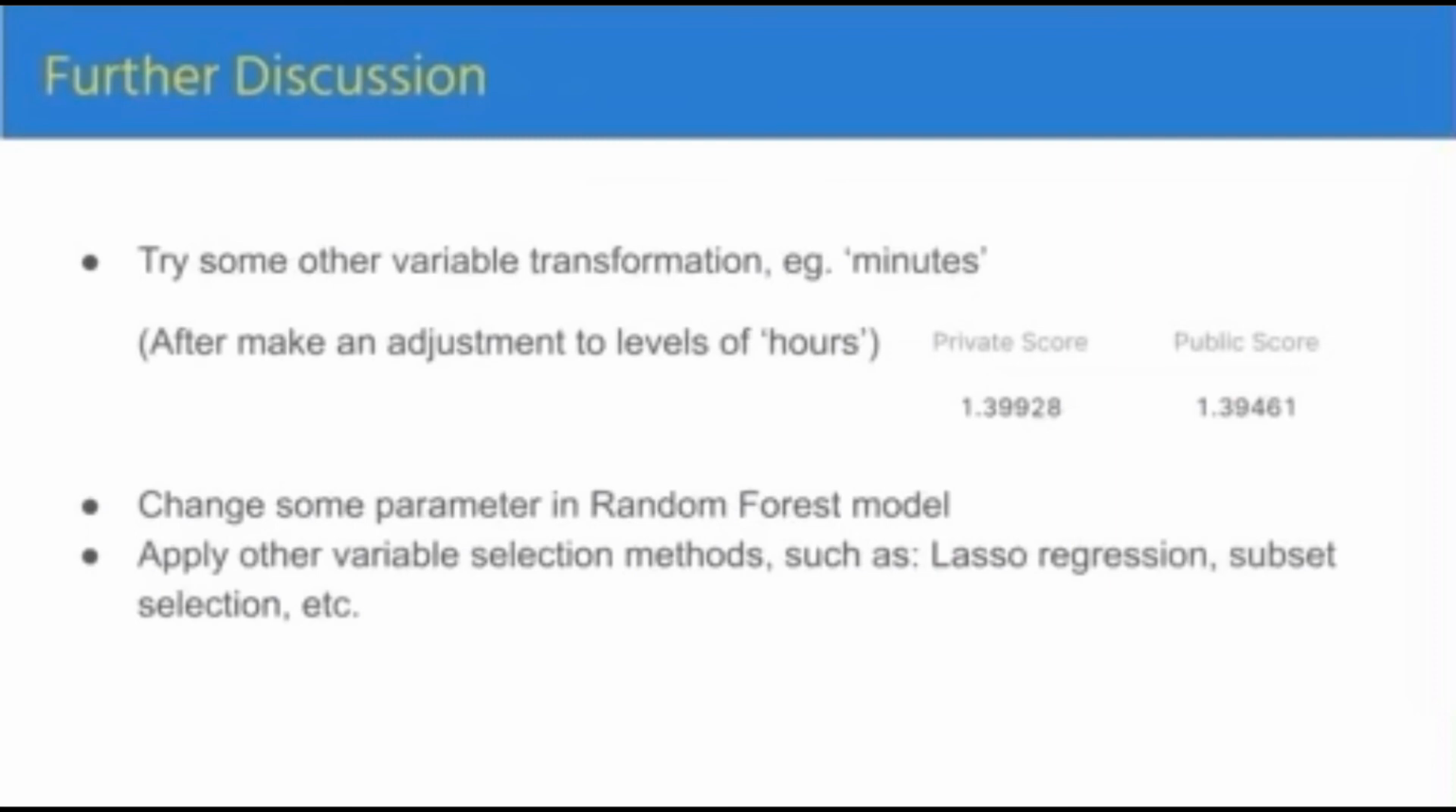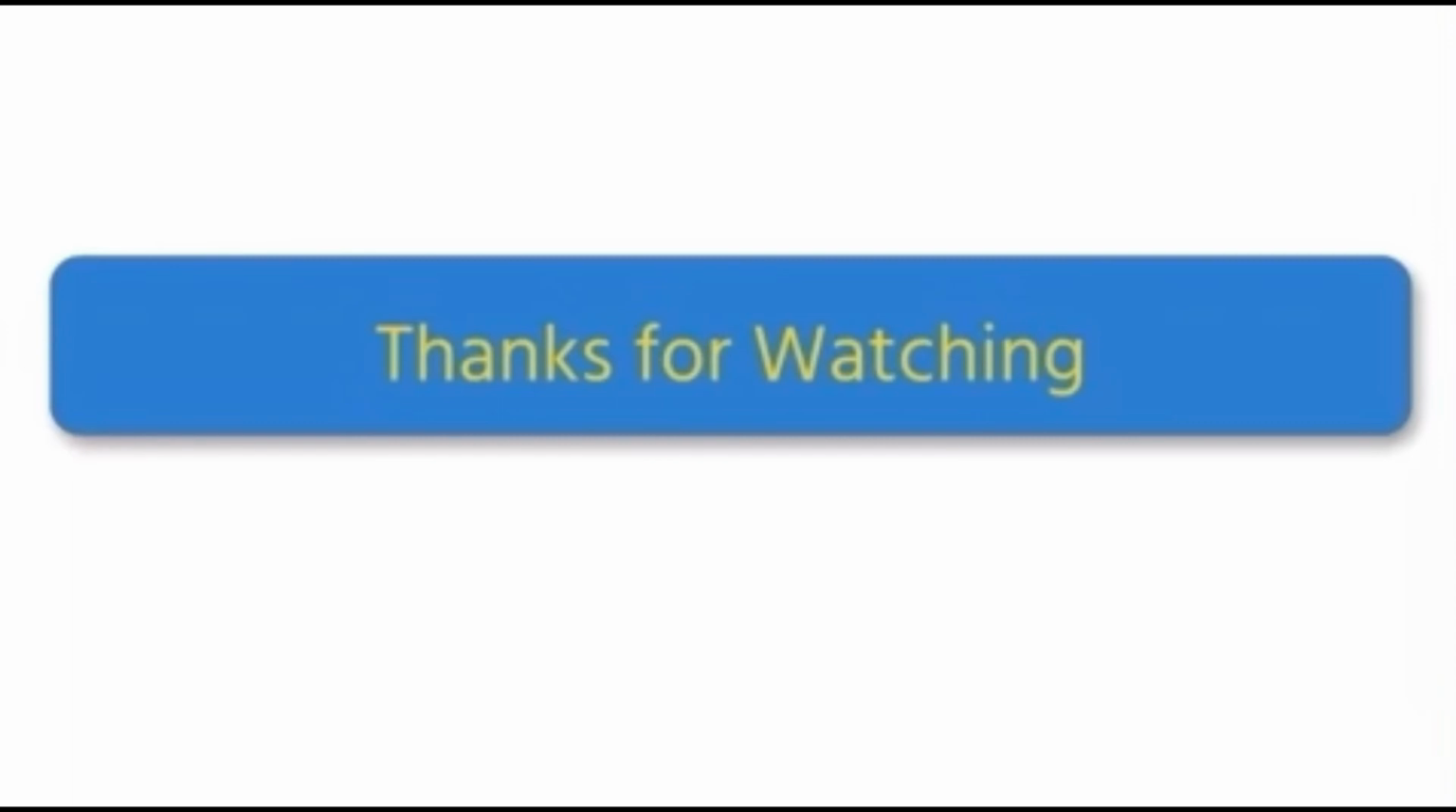For example, it is really hard to interpret the statistical meaning of the variable minutes by just dividing it into a factor with 6 levels. Also, after making an adjustment to the levels of the variable hours, we had a great improvement in our Kaggle scores. We can also change some parameters, such as mtry in the random forest model. Lastly, we can apply other variable selection methods, such as lasso regression and subset selection, which we believe can help us perform a more accurate selection.